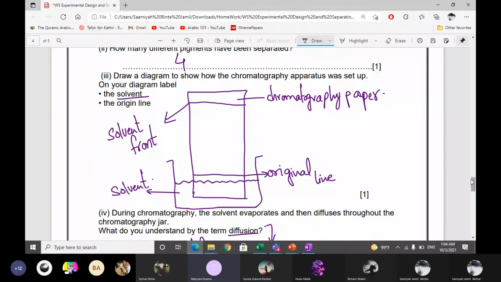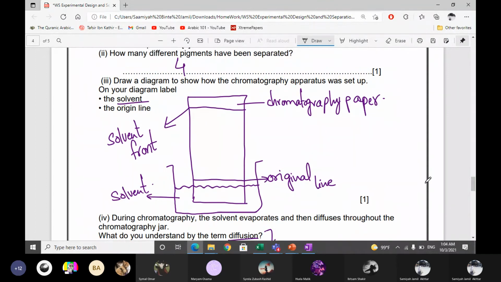Draw a diagram to show how the chromatography apparatus was set up, and on your diagram label these two things: solvent and original line. So we have to draw a simple diagram of the chromatography apparatus. Should we make a point on the original line?